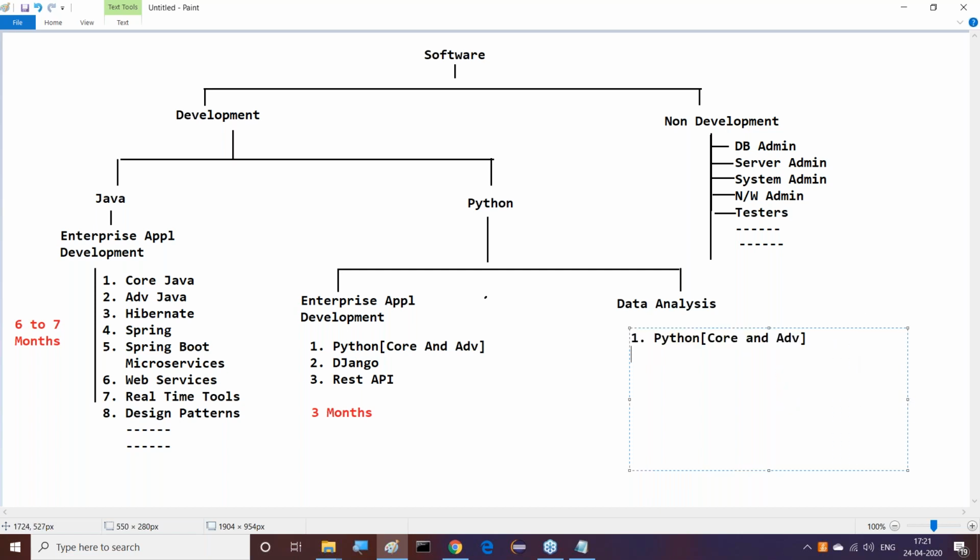Then after advanced Python, the next one is which? After basic Python, we need to go for some modules of Python, like NumPy and pandas. The next one is statistics, which we have to learn. After statistics, the next one is machine learning. Then after completing that, another thing is deep learning.